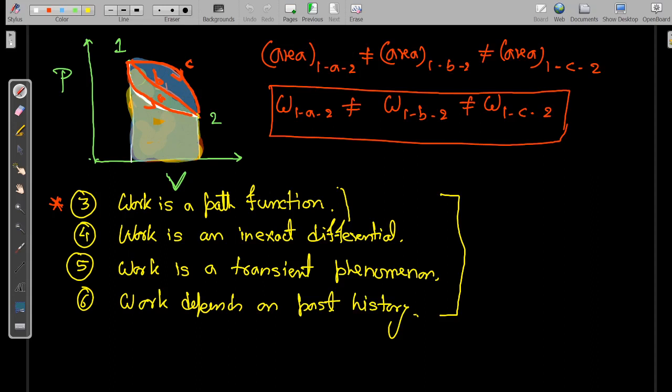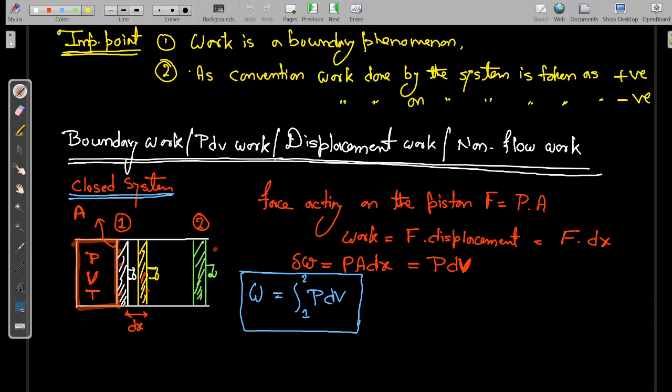Okay, so I think that's it for today's lecture. In the next lecture, we will talk about the different criteria or conditions when we can use this work expression. There is no such condition that you can use this work equation anywhere.